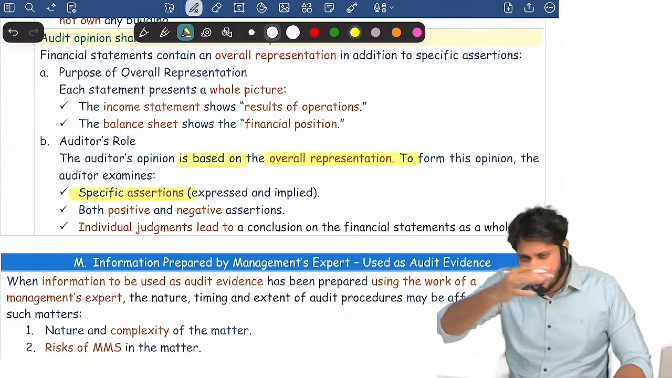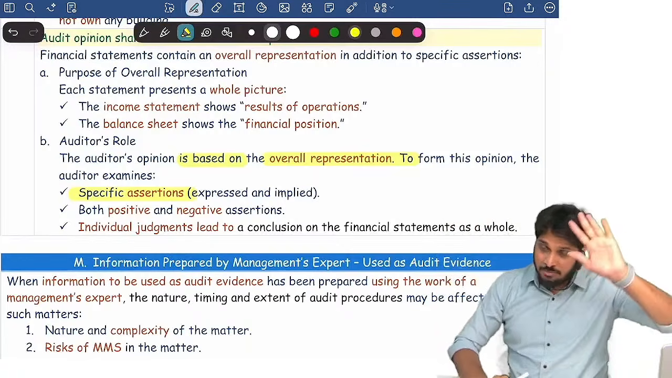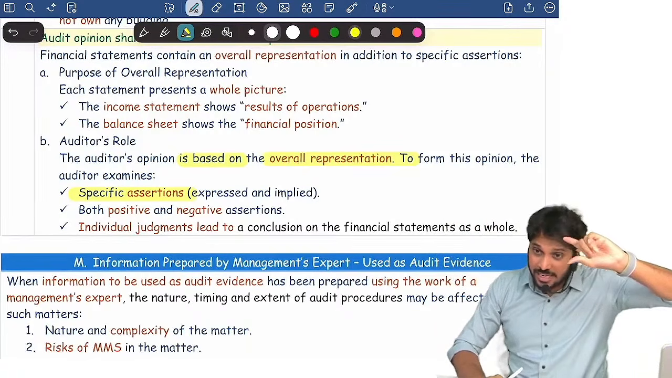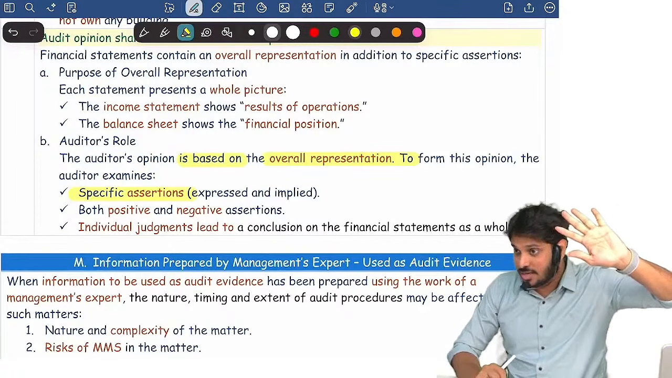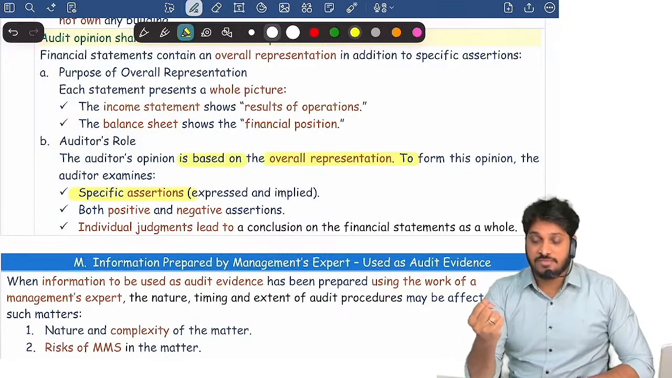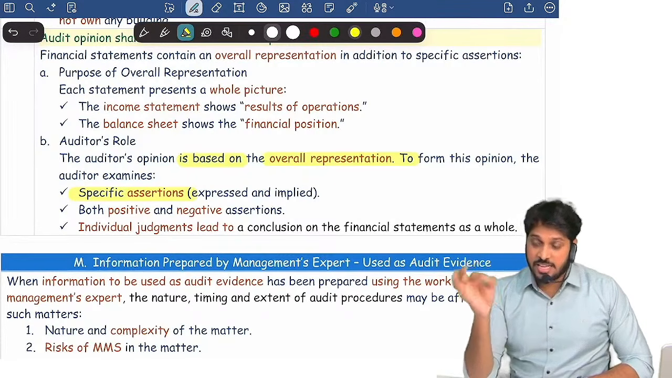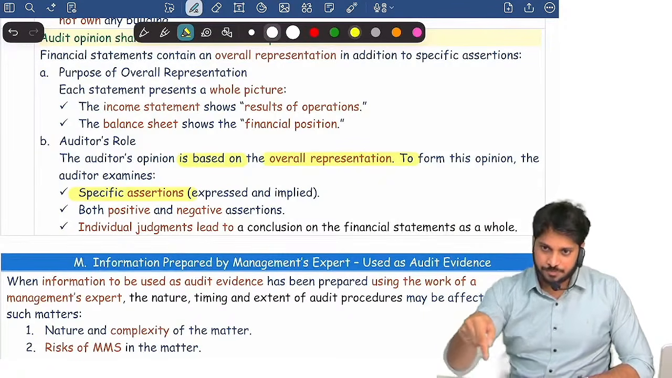All specific assertions you test. Balance sheet, 4 assertions for each item you test. P&L, all the items, for each item 5 assertions you need to test. Get evidence for all of it. Inventory, get evidence for valuation, whether valued correctly. Inventory, get evidence whether they are physically there. Inventory, get evidence whether complete inventory is accounted. Inventory, get evidence for ownership.